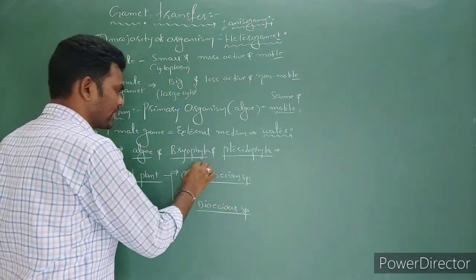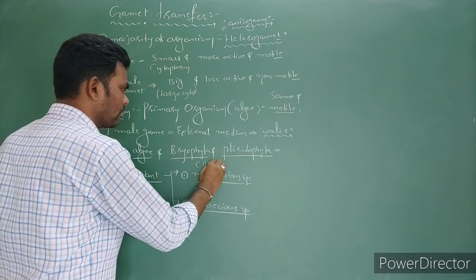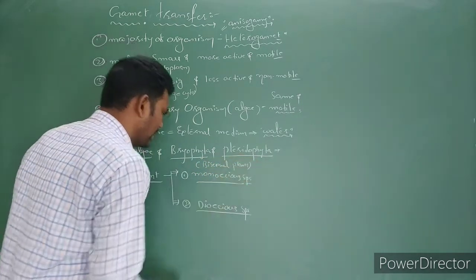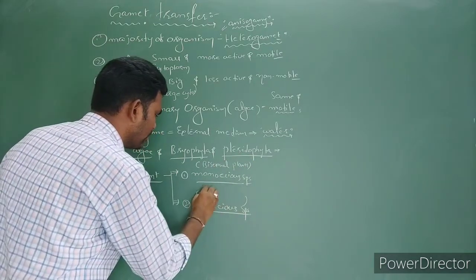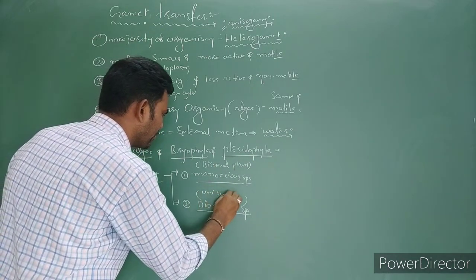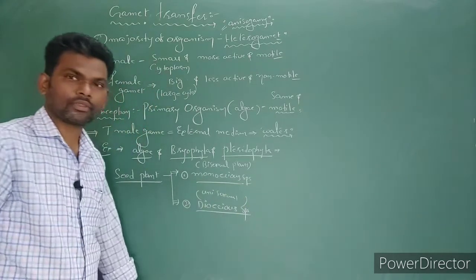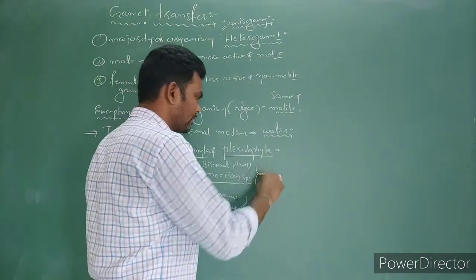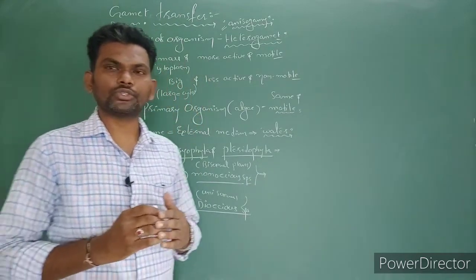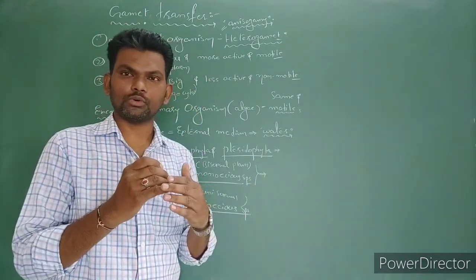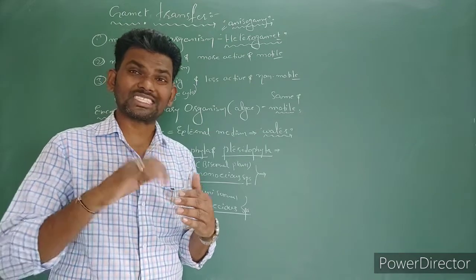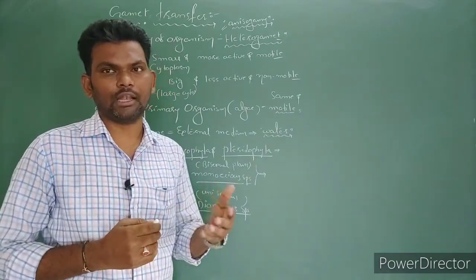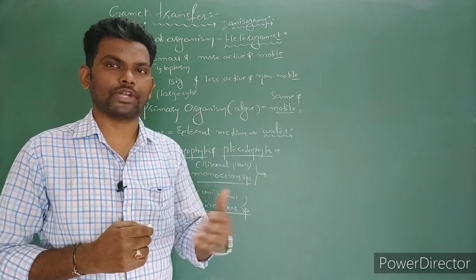Monoecious we can call as what? Bisexual plant. And dioecious plant we can call as what? Unisexual plant. In this case, in a monoecious plant, the pollen grains are transferred from the anther of one flower to the stigma of the same flower. So that is called what? Self-pollination. We can call it self-fertilization.